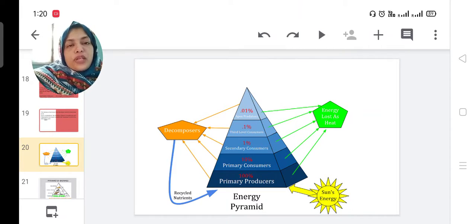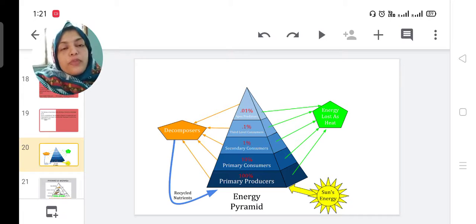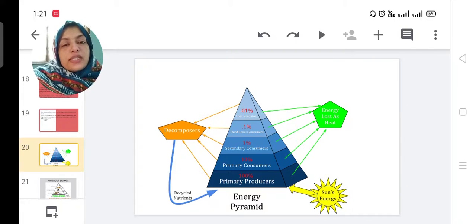The number of animals is decreasing. Then the third level is 0.1%. The number of lions and tigers is very less. Then the highest level is 0.01% only. So from base to top, the biomass is decreasing.